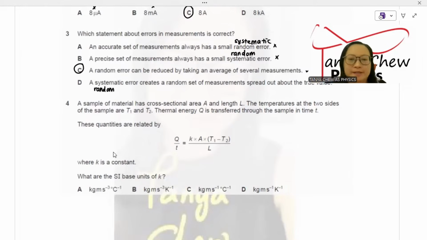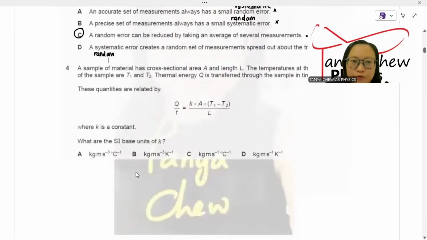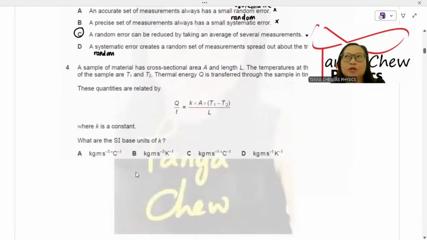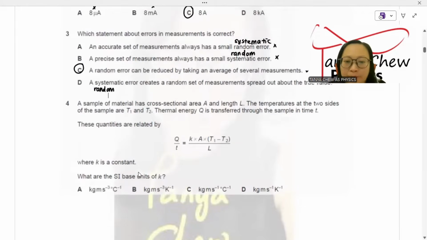If you want to find the SI base units of k, you have to use a homogeneous equation. You have to compare the left-hand side base units with the right-hand side base units. So I'm going to do it one by one. Q represents the thermal energy. Thermal energy is a kind of energy, so all energies share the same unit, which is joules. I am going to choose the energy that I am most familiar with, which is gravitational potential energy. So I'm going to do that.